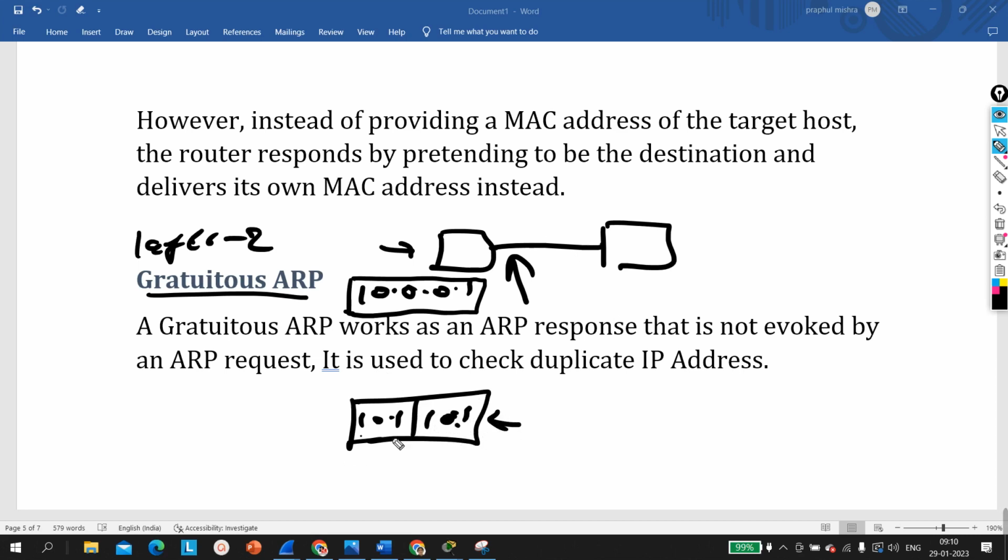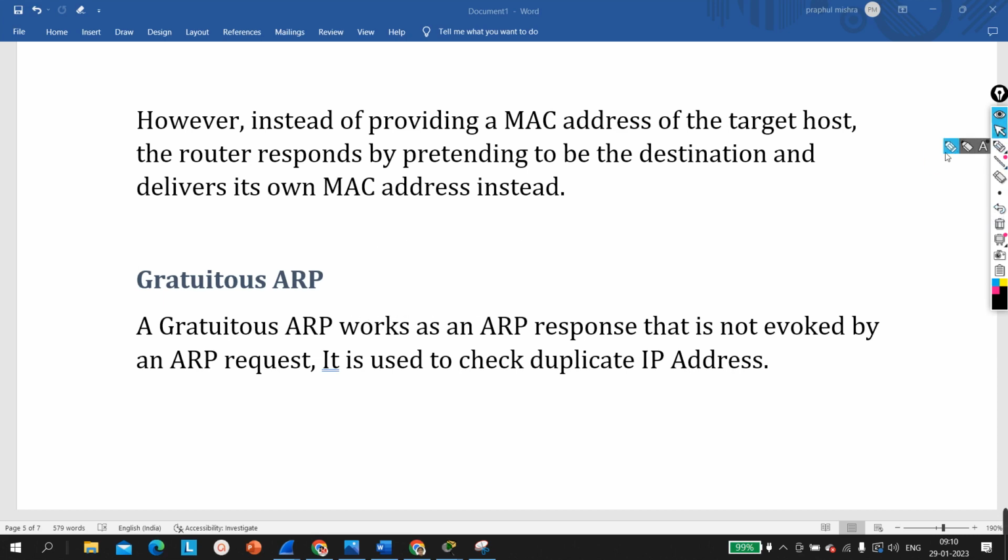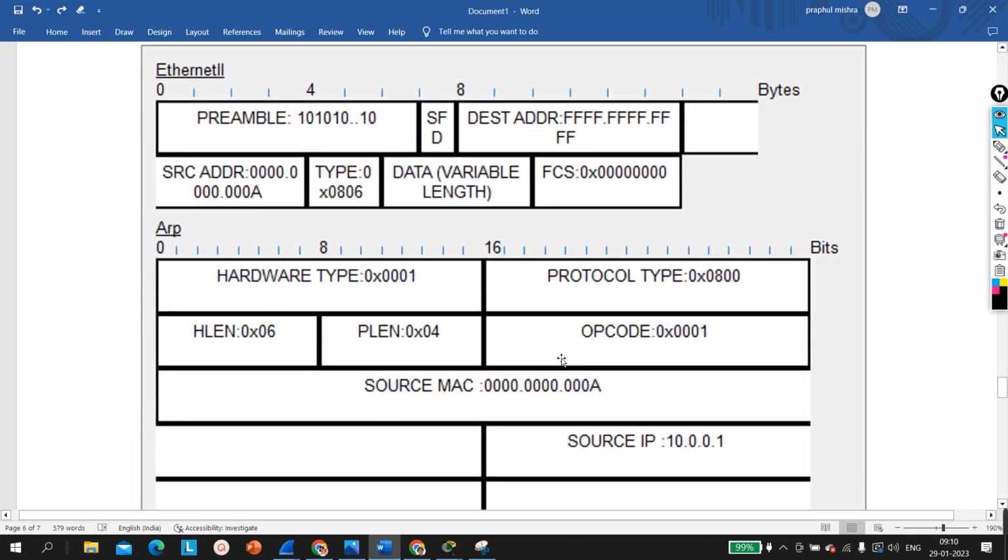If there is no any machine using this IP address, that means this IP address is unique, so no one will generate reply. And within 2 seconds, if this machine will not receive reply from any machine, it will come to know that this is a unique IP address and it will assign this IP address to their interface. Okay, so gratuitous ARP is used to check duplicate IP address. So first of all, always keep in mind, whenever we configure IP address on interface of networking device, device will generate gratuitous ARP to check duplicate IP address. If IP address is not duplicate, then only your device will assign that IP address, and this is gratuitous ARP, guys.